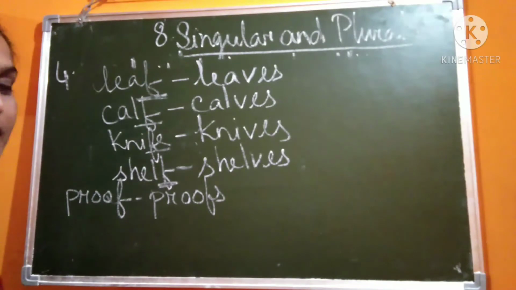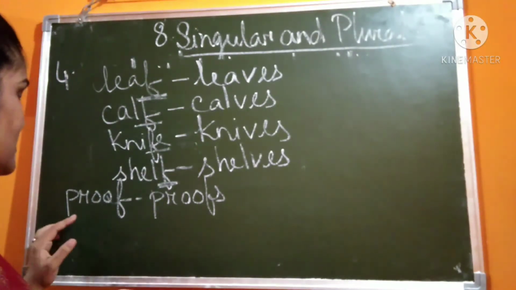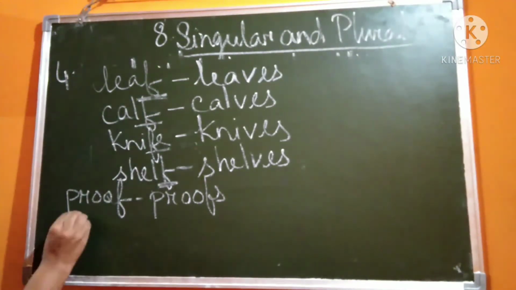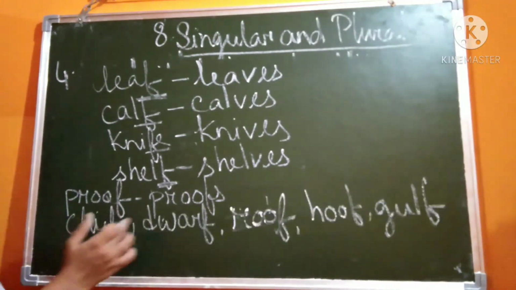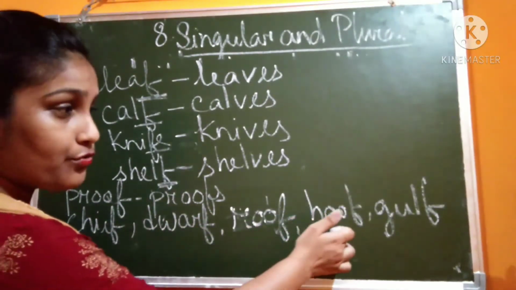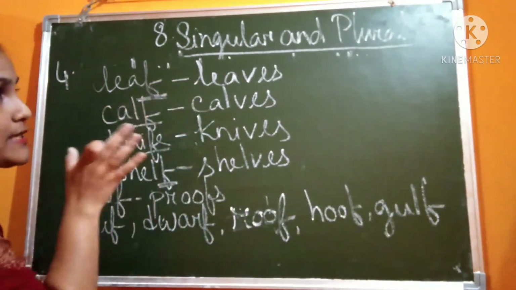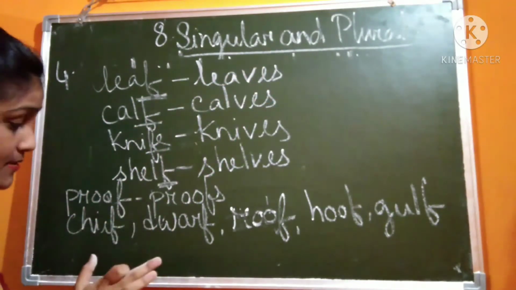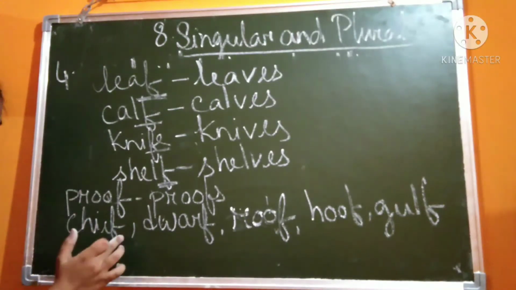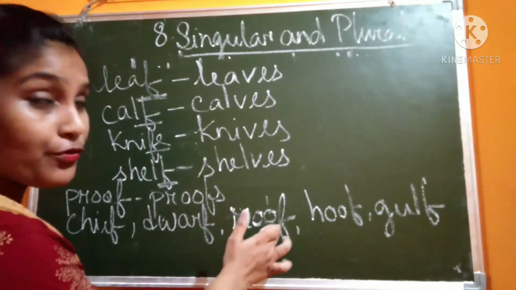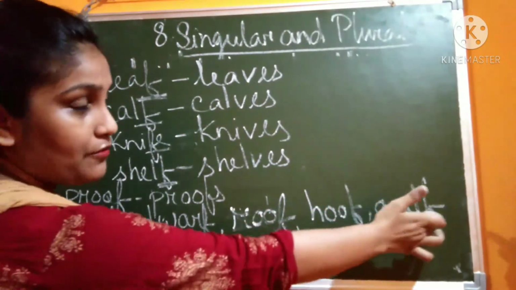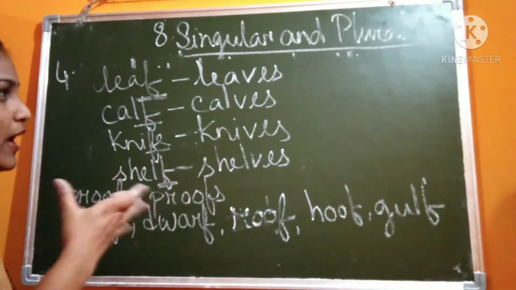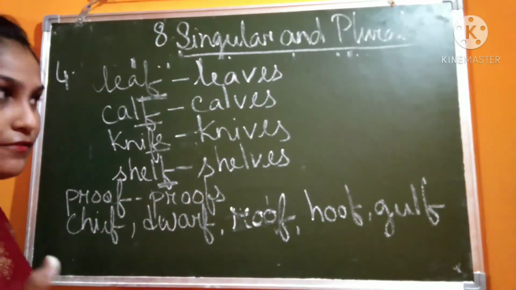So it is a bit confusing because in case of proof, chief, dwarf, roof, hoof, gulf, this rule is not applicable. We will not put VES. We will directly put S. Chief becomes chiefs. Dwarf, dwarfs. Roof, roofs. Hoof, hoofs. Gulf, gulfs. So you have to remember because it is a bit confusing.